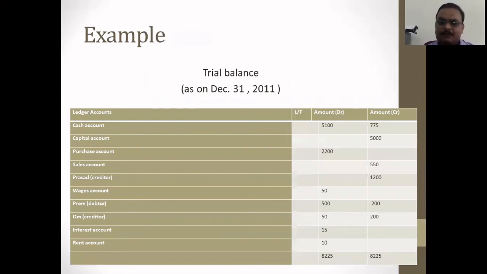You see, cash account, both debit and credit side totals. Capital account is already balanced, so only the credit side total. Purchase account, sales account, prepaid creditors account, wages account, and debtors account. All the accounts are given over here. So this is called the total method.